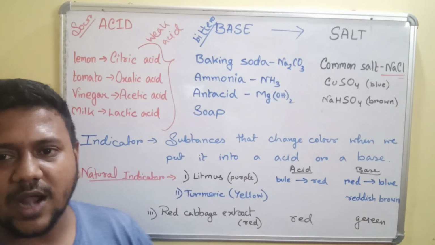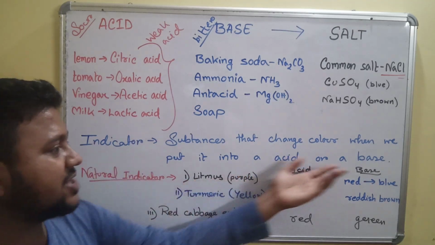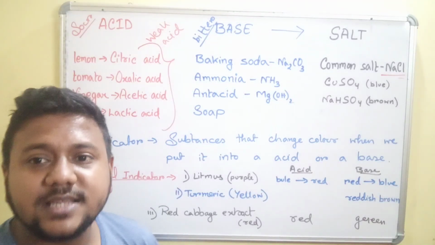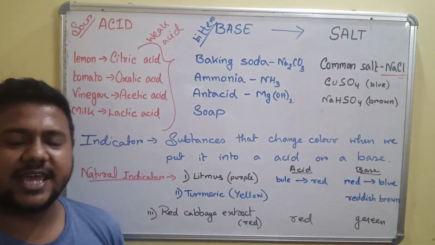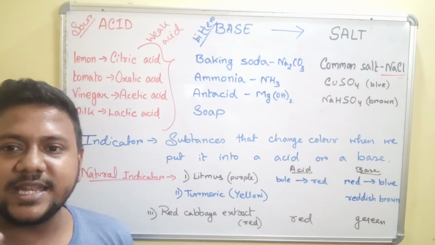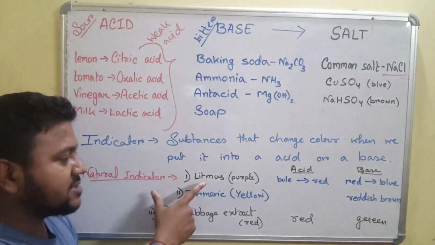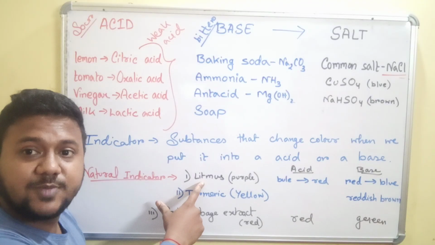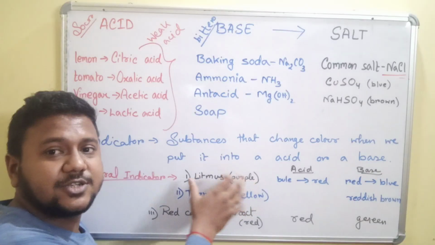So basically, what are indicators? Indicators are substances that change color when we put them into an acid or a base. So to understand whether a substance is an acid or a base, we take the help of indicators. Some indicators are found in nature, which are called natural indicators, like your litmus paper, which is obtained from a plant called lichen, which belongs to the Thallophyta group, and it is categorized into two parts.